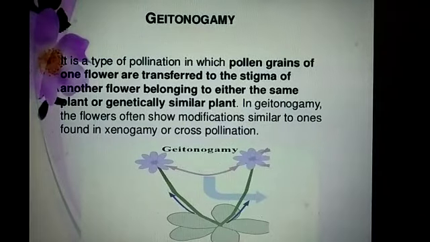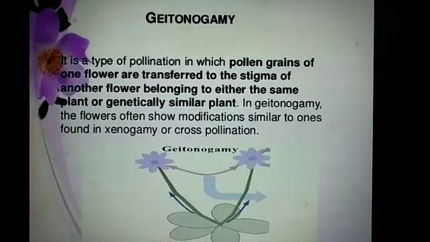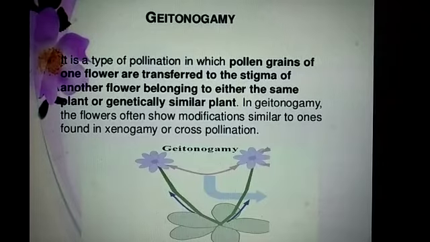The next one is geitonogamy. Geitonogamy is a type of self-pollination, and it is very important, student, because it is a type of pollination in which pollen grains of one flower are transferred to the stigma of another flower belonging to either the same plant or a genetically similar plant. Here you see that both flowers are on the same plant.